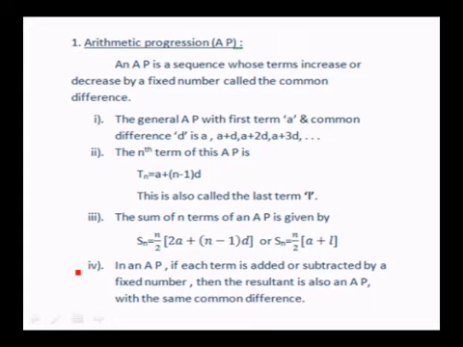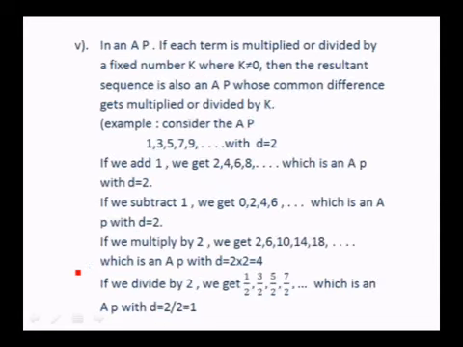In an AP, if each term is added or subtracted by a fixed number, then the resultant is also an AP with the same common difference. So this is the beauty of this progression AP. If you add and subtract, you get back another arithmetic progression where the common difference will not be disturbed at all. In an AP, if each term is multiplied or divided by a fixed number k, where k is not equal to 0, then the resultant sequence is also an AP whose common difference gets multiplied or divided by k.